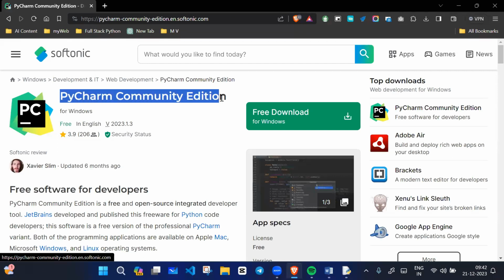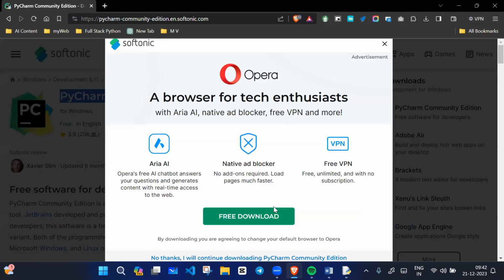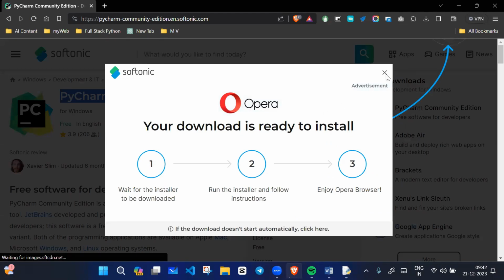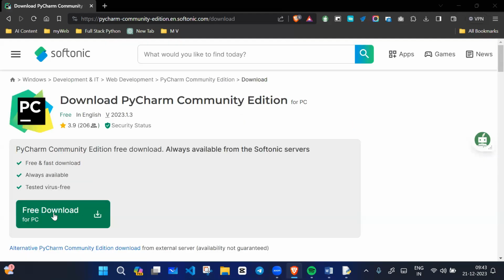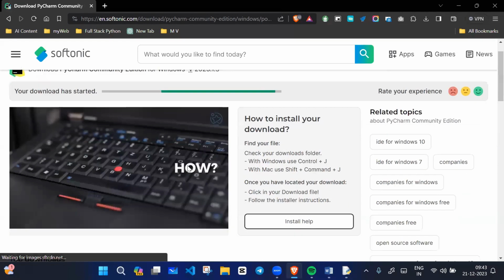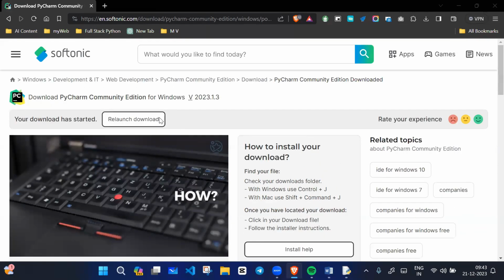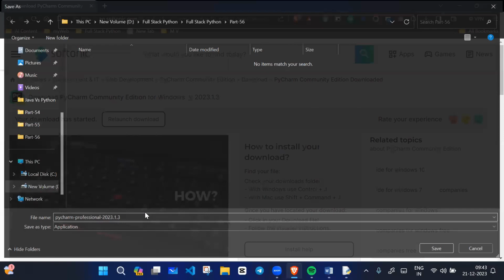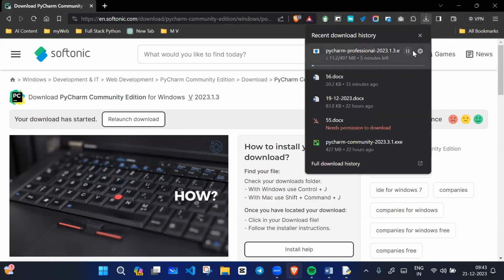Here is the PyCharm Community Edition. I will provide the link in the description so you can easily download PyCharm. Once you click on free download, it will automatically start downloading like this. You can see here, this is our PyCharm. It's downloading. I already downloaded it, so I will stop this download here.